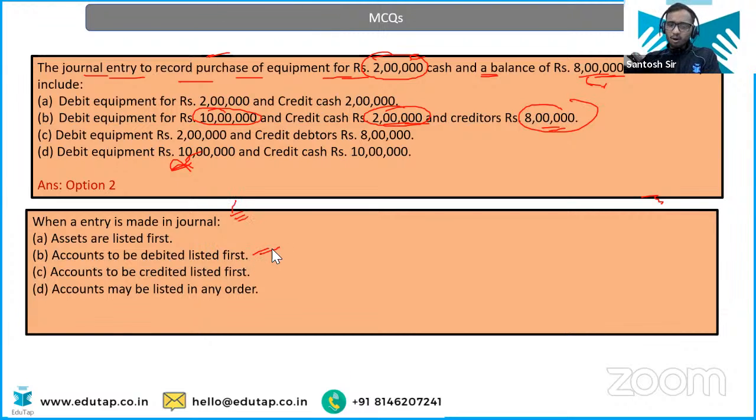Okay. Option number B. So I'm not checking the chat section here because it's the easy thing. First you list the debit one. Remember the format. First you write the debit, then you write the credit. Okay, let's move ahead.